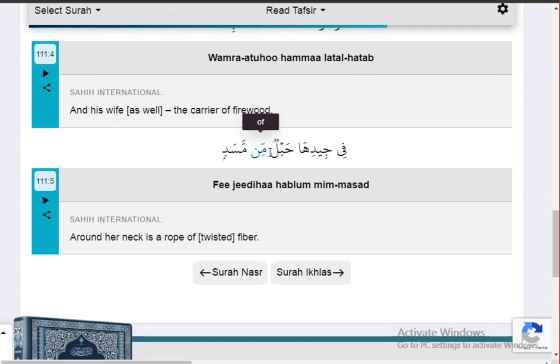Mim with gunna. Mim masad. Dal sound will be echo. Mim masad. Fi jidiha hablum mim.